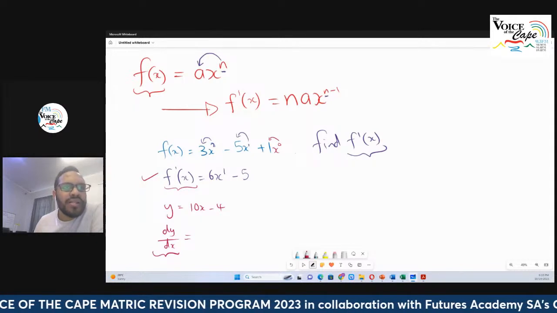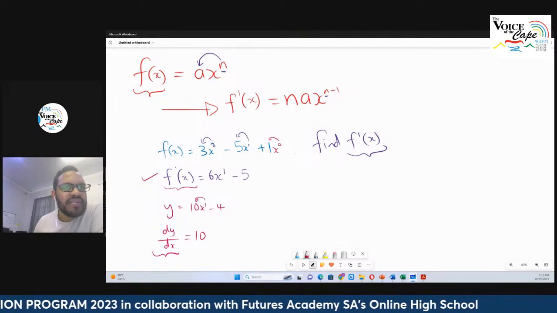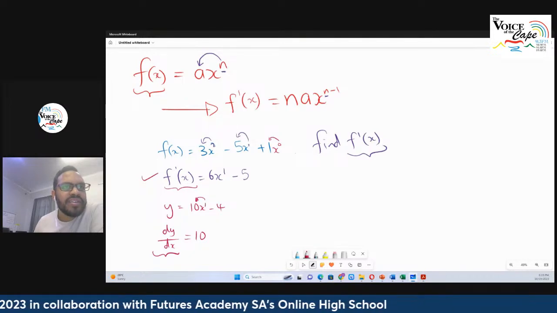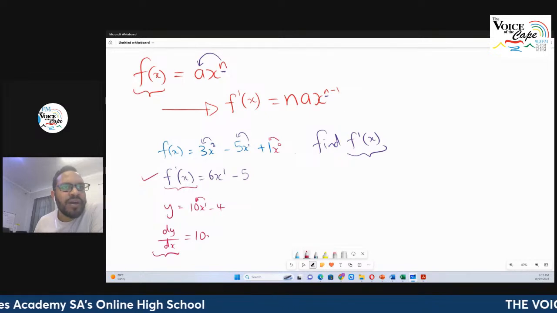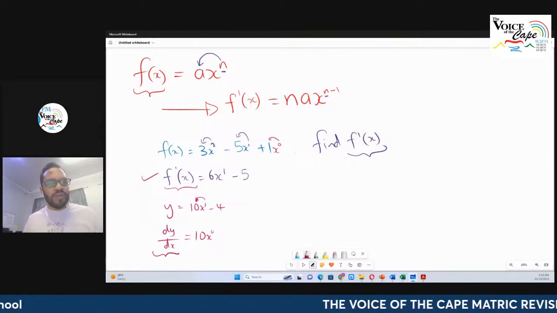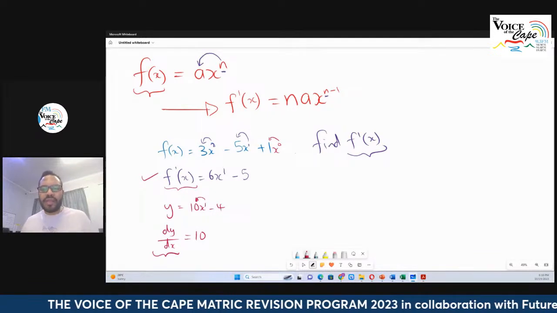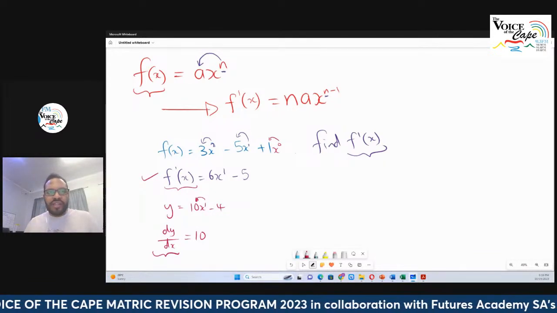What's that going to be? Well, that's just going to be 10, because that's 1 times 10. Okay, we got it? Gives me 10. Then I'm left with x to the power of 1 minus 1, which is x to the power of 0. That's actually the answer. But you know x to the power of 0 is just 1, so 10 times 1 gives me 10. Here, the constant term once again falls away. Okay, let's do another question quickly.